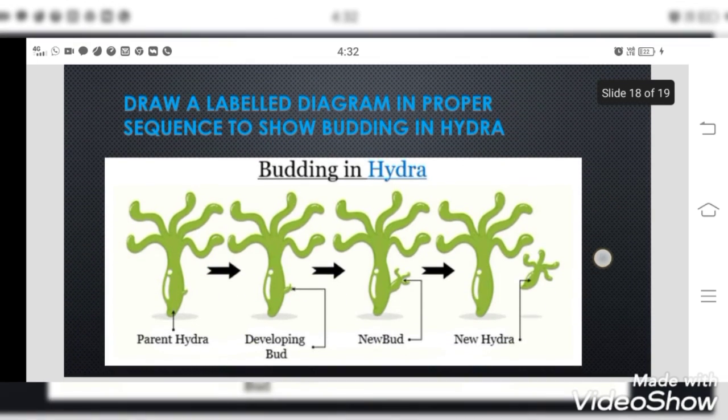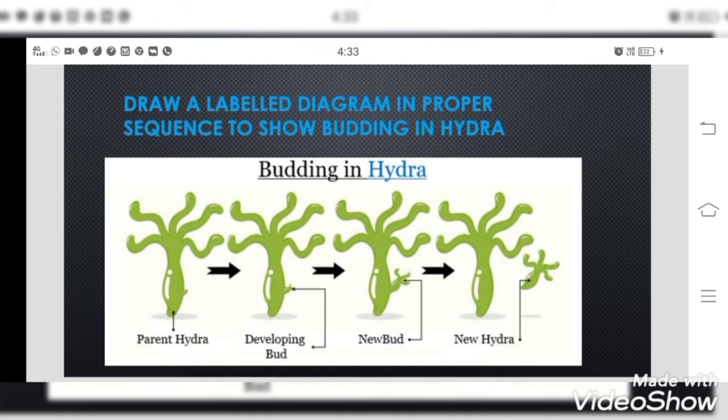And the next question is, draw a labeled diagram in proper sequence to show budding in Hydra. Again, we have seen amoeba, we have seen yeast, again Hydra. Okay, see the importance of asexual reproduction. And here you can see the diagram you must draw, okay? On the parent Hydra's body, you can see small lateral buds developing, and the size of the body is increasing.